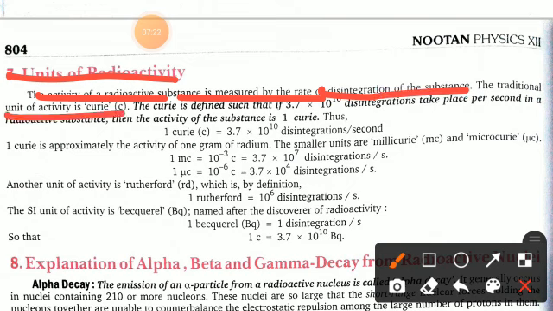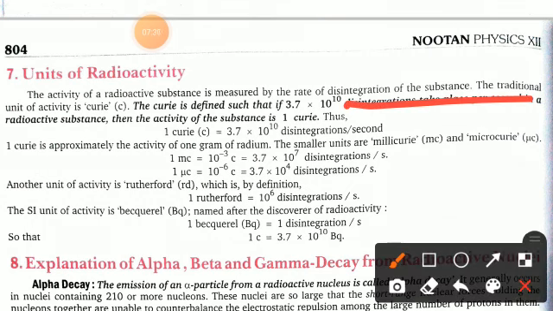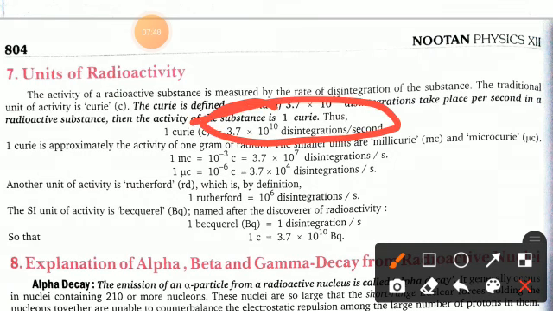The traditional unit of activity is the Curie. The Curie is defined as 3.7 × 10^10 disintegrations per second in a radioactive substance; then the activity of the substance is 1 Curie. So the relation is 1 Curie equals how much? 3.7 × 10^10 disintegrations per second.